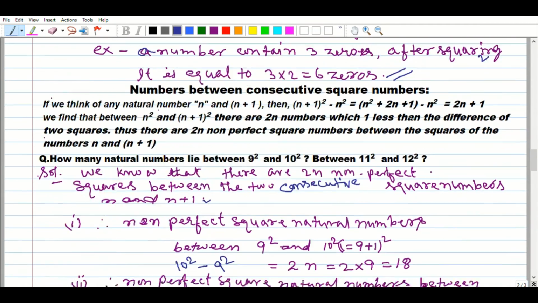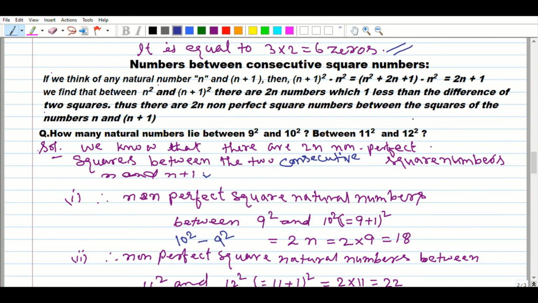Now come to the next property, numbers between consecutive square numbers. If we think of any natural number n and n plus 1, n is a number and the successor of n is n plus 1.